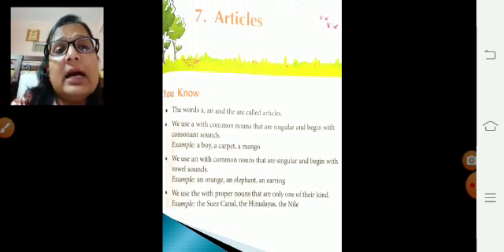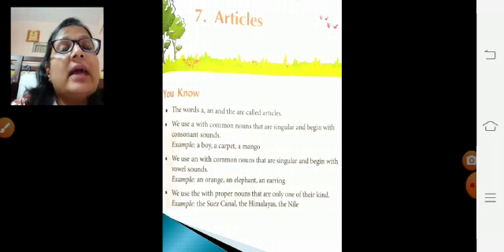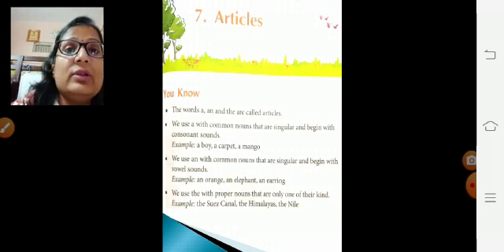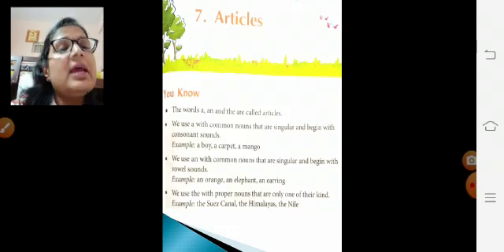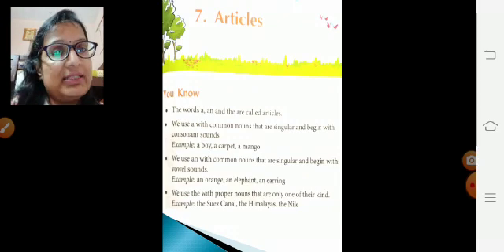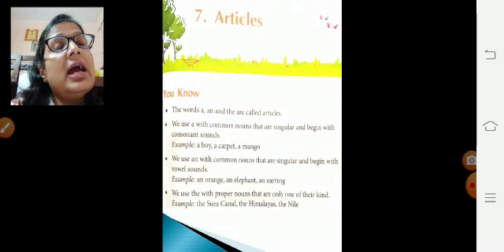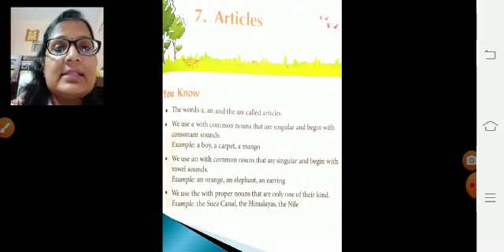Okay, now we use an with common nouns that are singular and begin with vowel sounds. Now what are vowels? Vowels are A, E, I, O, U. Okay, so an is used with common nouns which are singular but they begin with vowel sounds. A is used with common nouns that are singular but they begin with consonant sounds. Now here in the example, an orange, an elephant, an earring. So all these three, orange, elephant, earring, are singular and moreover they begin with vowel sounds.